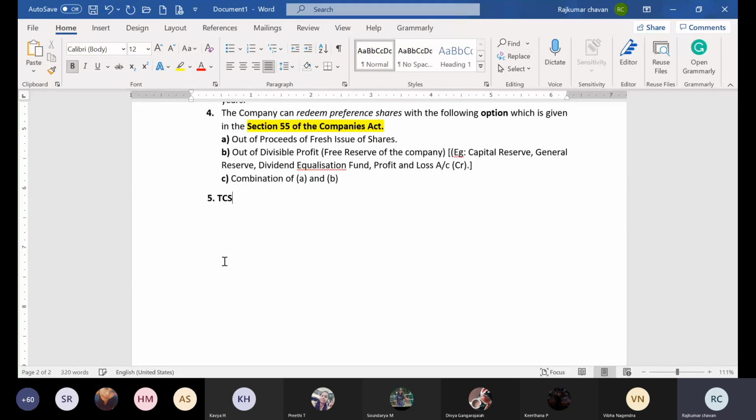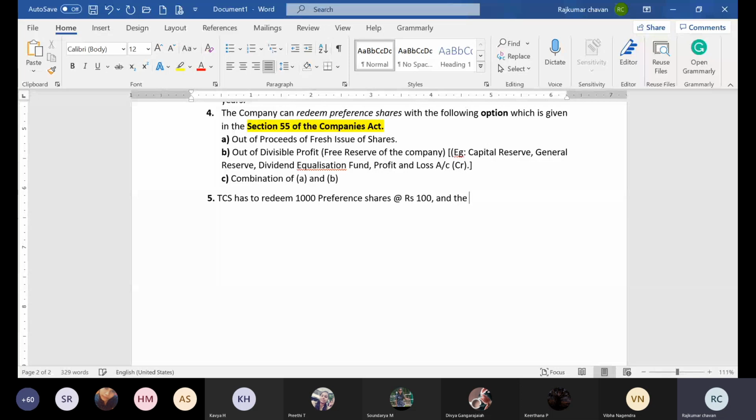Suppose for example, TCS company has to redeem 1000 preference shares. TCS company has to redeem 1000 preference shares at the rate of rupees 100. The TCS company has to redeem how many preference shares? 1000 preference shares at the rate of rupees 100.